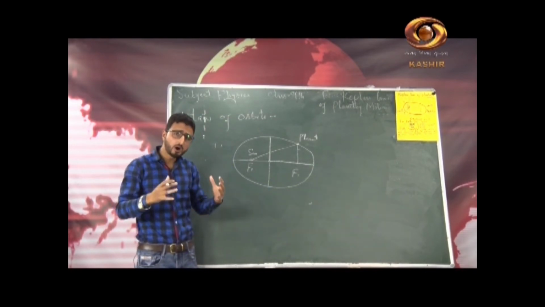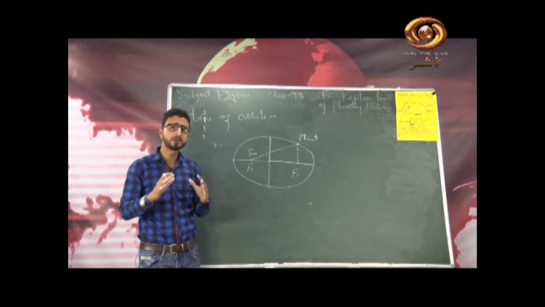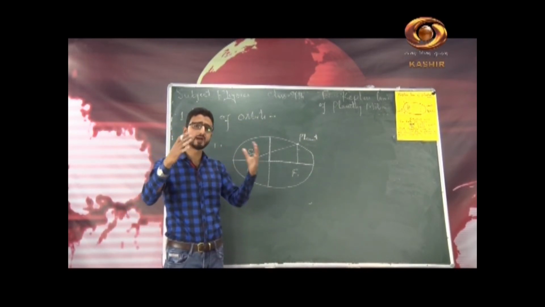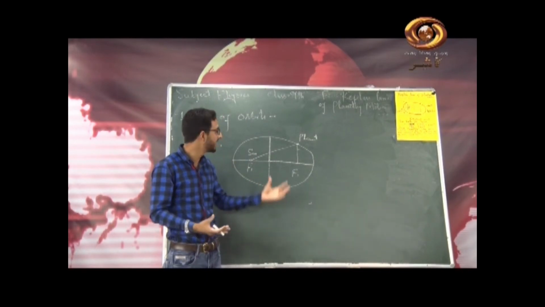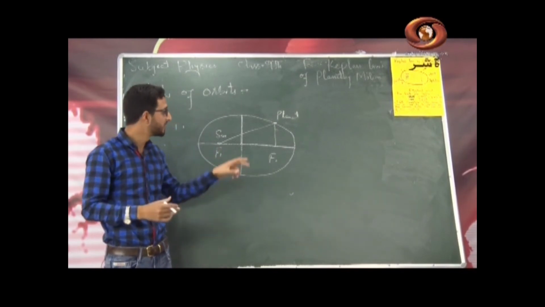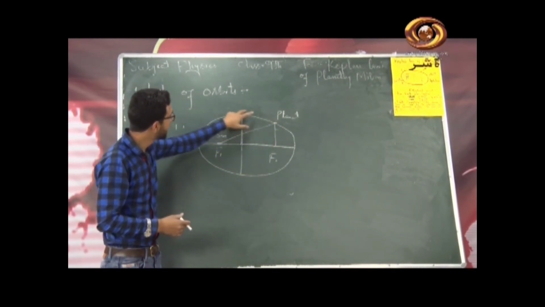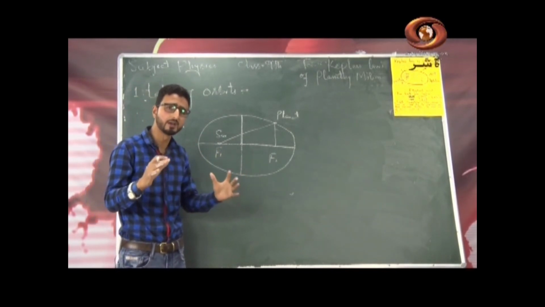Now the path followed by a planet, that is called the orbit. So Kepler's first law basically defines the path followed by a planet, that is the trajectory followed by a planet, and from Kepler's law it is elliptical in nature. So the path followed by a planet around the sun is an ellipse. It is an elliptical path, right?